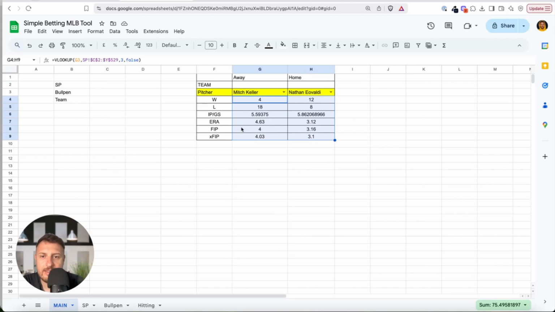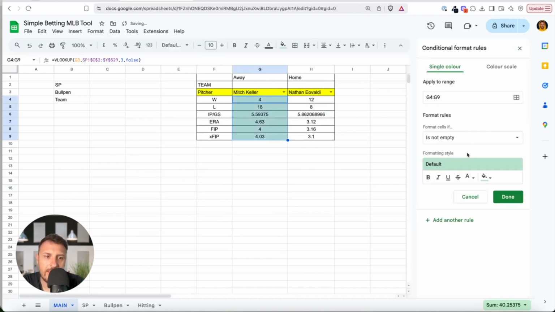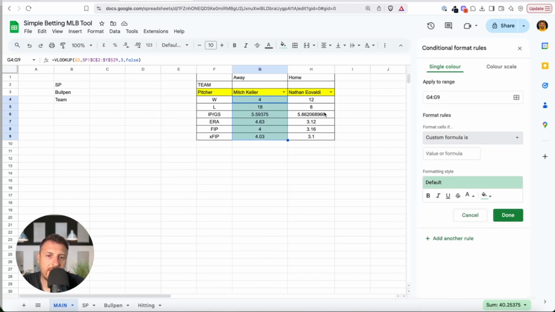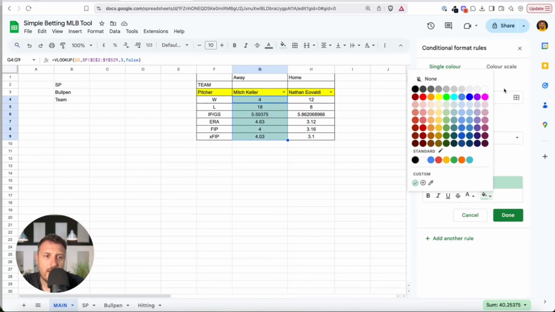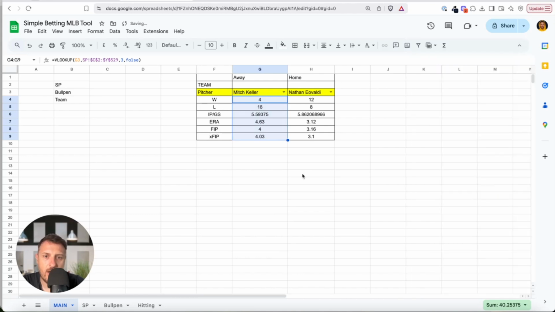You can also add colors and highlights. You just go like this, and format. You can go to format, conditional formatting, and you have if this is greater than this, you can use custom formulas. If this number is greater than this, give me a green number, but I will not waste time on this. I already have my whole betting model that has all kinds of these things, but I want you to have one tool so you can compare the numbers.